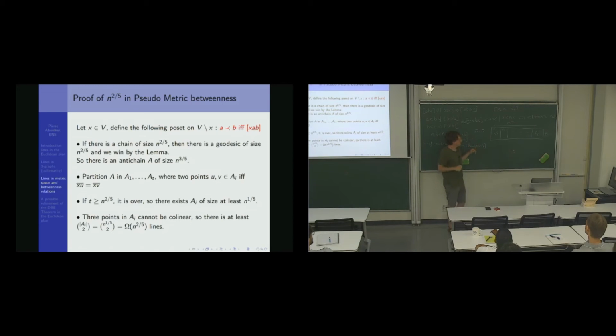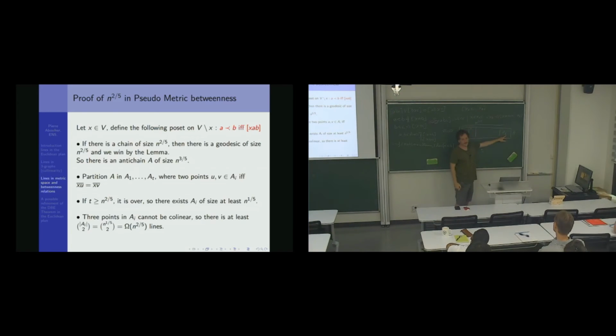Okay, so I can do this. And now, X plus a point here will define a line that is distinct from X plus a point here, etc. So if T is larger than n to the 2 over 5, I'm happy. So I can assume that T is smaller than n to the 2 over 5, and by the pigeonhole principle, since I have n to the 3 over 5, I have a set A_i here, which is of length n to the 1 over 5, a large set here.